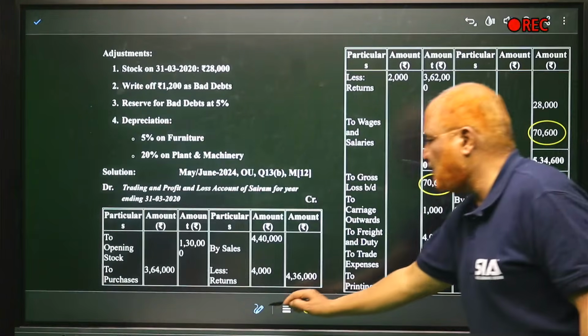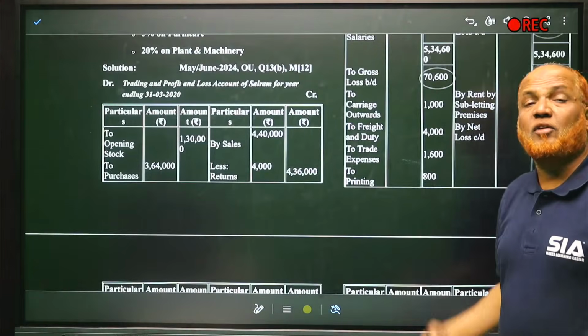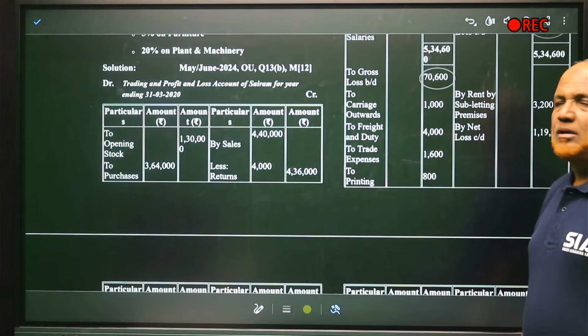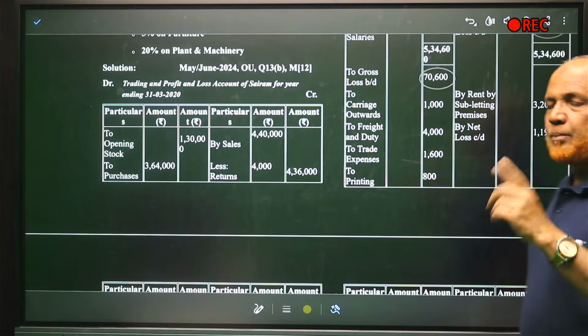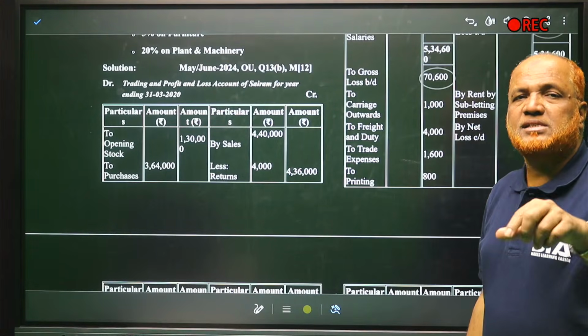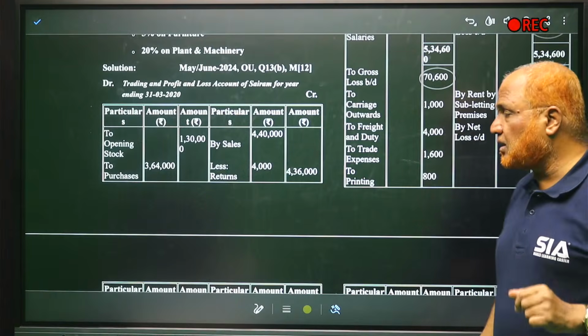Right? Now from here onwards we'll take all the profit and loss items. Now, by rent of subletting the premises. In the problem it is given as rent by subletting the premises. It is an income because it is given on the credit side.